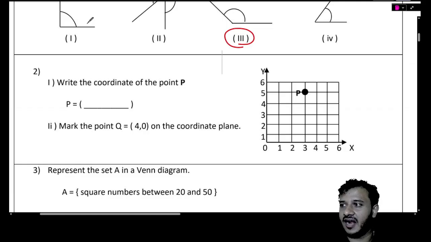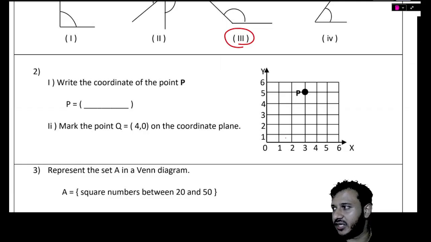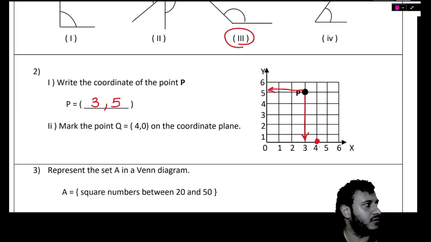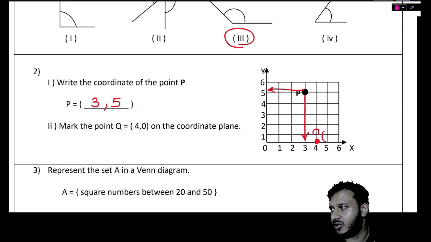Next one. Write the coordinate of the P point. What is the X value? 3. What is the Y value? 5. 3 comma 5. Mark the point Q. 4, 0. That means X value 4, Y value don't move up or down. So it will be the point Q which is 4 comma 0.